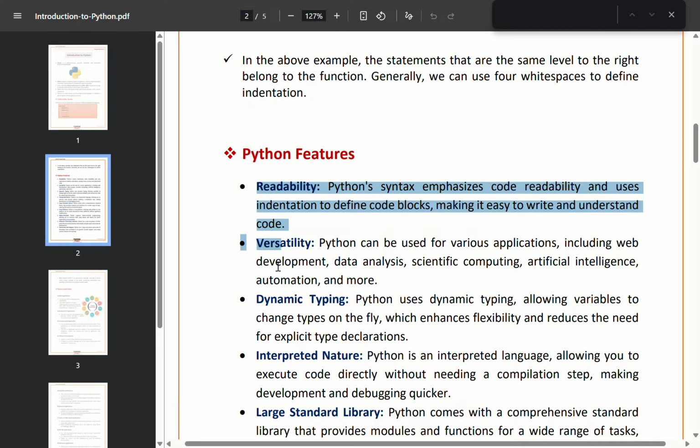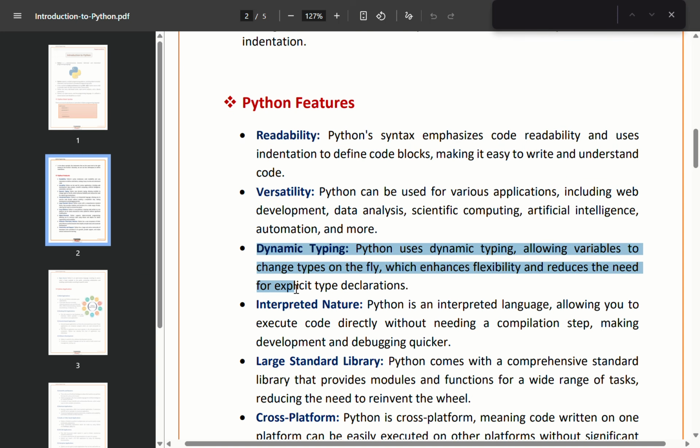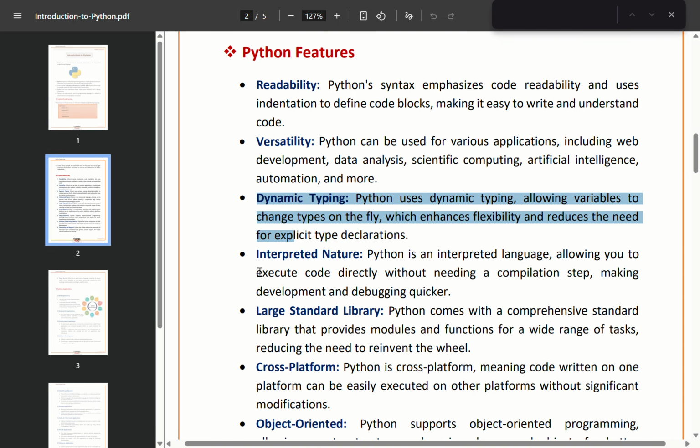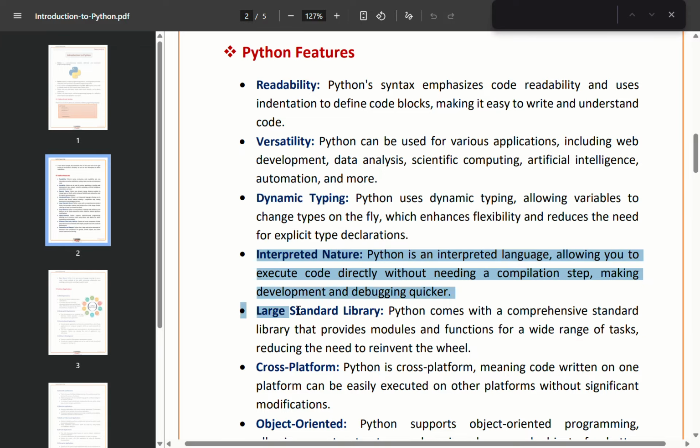Next, Python is also very versatile. It can be used for web development, data analysis, scientific computing, artificial intelligence, automation, and many other fields. This makes Python a very powerful language. Next, dynamic typing, which allows variables to change their type during execution. This increases flexibility and reduces the need for explicit type declaration. Next, interpreted nature. Python is an interpreted language which allows you to run code directly without compiling it first. This makes development and debugging faster.